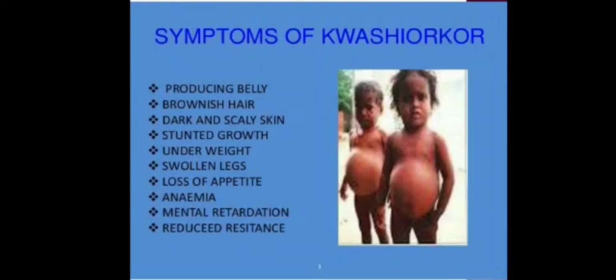Now symptoms: the hair of the child changes color and becomes red. The skin of the child cracks, becomes scaly, means rough. The stomach of the child becomes swollen and bulges out, as shown in the figure. Swelling of the face and feet also takes place. The child has stunted growth, means slow growth. The child has reduced resistance to infection, means they easily get infections.